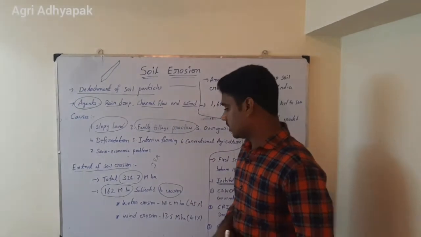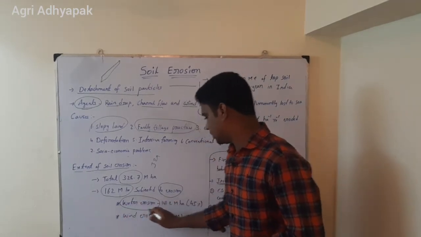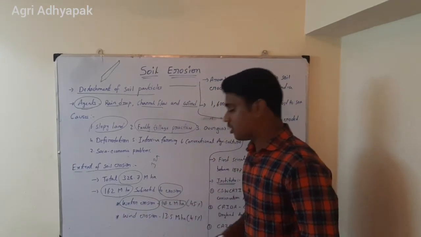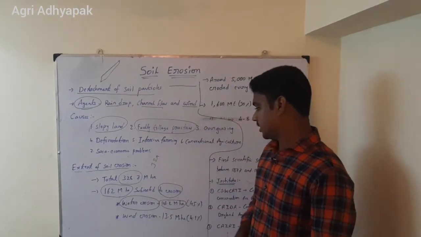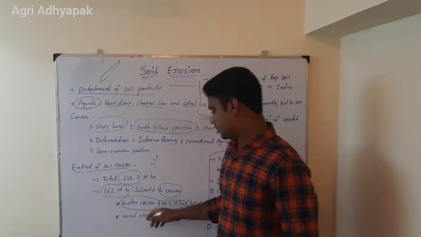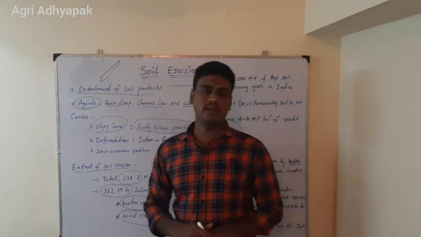in our country. So out of that, water erosion alone is taking 148.2 million hectares. Out of 162, 148 million hectares is water erosion. Then wind erosion is 13.5 million hectares.